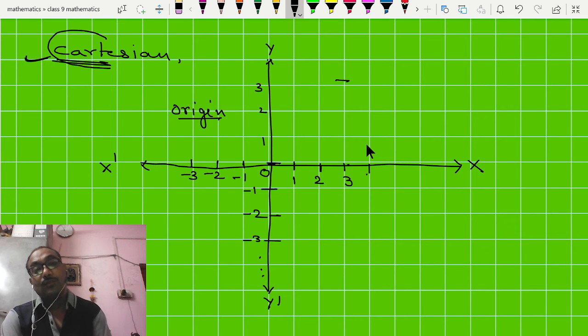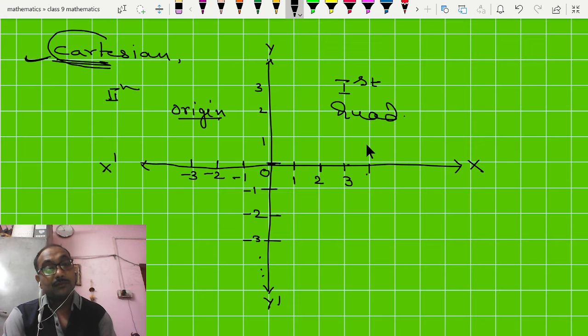So these four parts are called quadrants. This is the first quadrant, this is the second quadrant, this is the third quadrant, and this is the fourth quadrant. So there are four quadrants formed by these two axes when they intersect at the origin, and the plane is called the Cartesian plane.